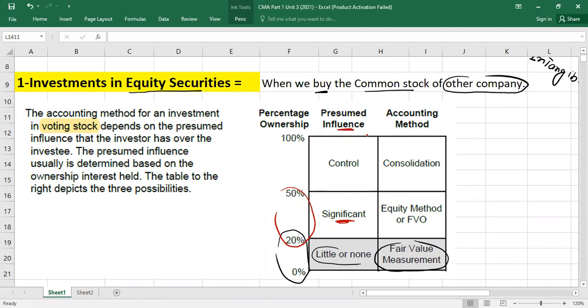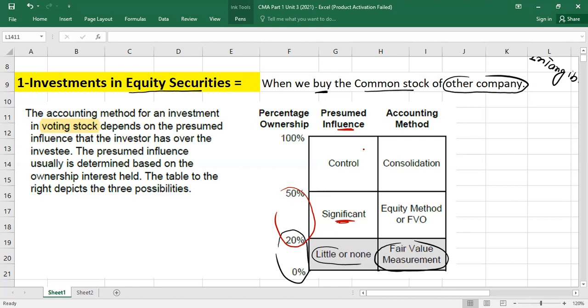Significant influence means to say you have a power to participate. I'm not saying you have a power to decide. I'm saying you have a power to participate in financial or operational policies of the investee. Like you are a major stakeholder, but you are not the ultimate decision maker. Right?